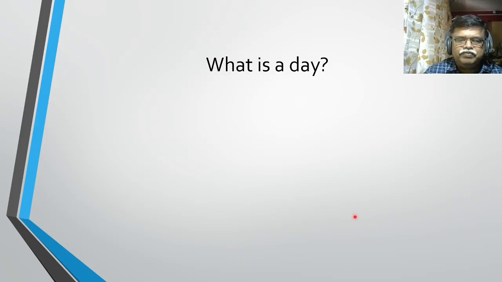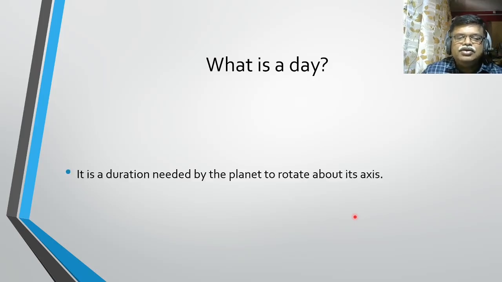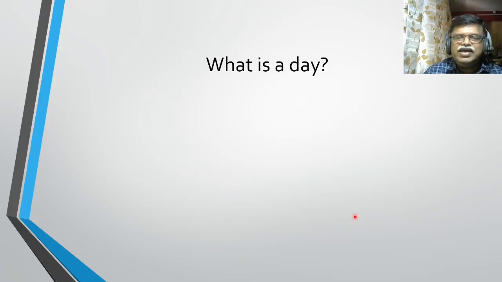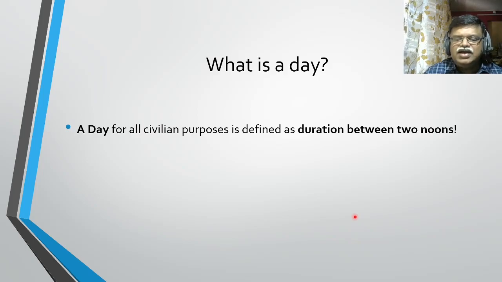What is a day? One may think that it is the duration needed by the planet to rotate about its axis, or spin about its axis, but that's not correct. That's wrong. A day, for all civilian purposes, is defined as the duration between two noons, or nowadays between two midnights.